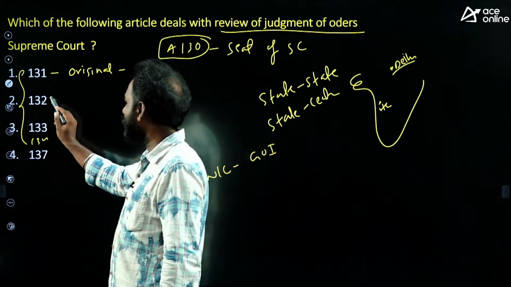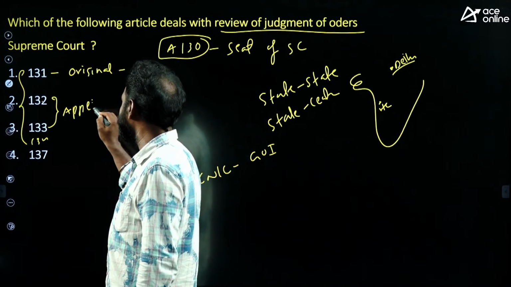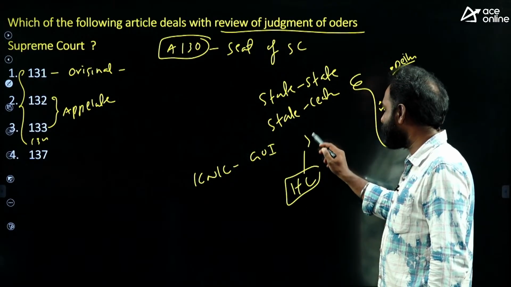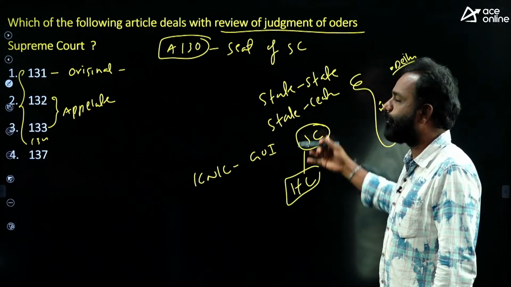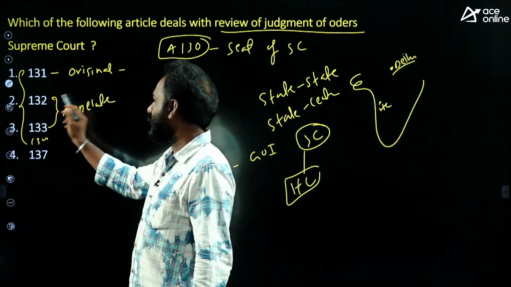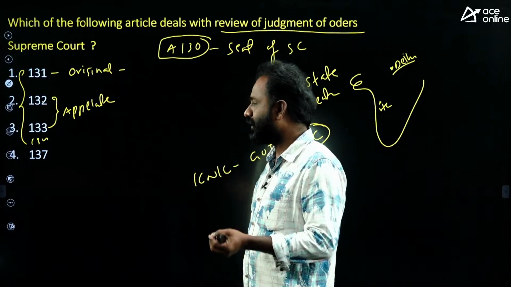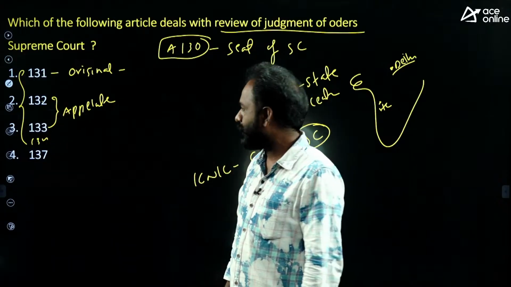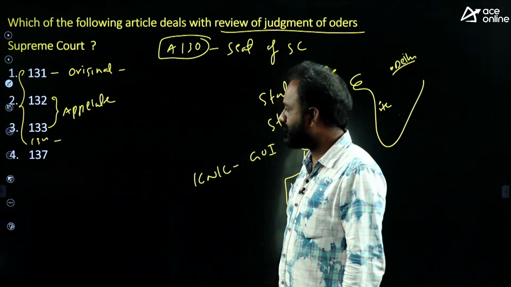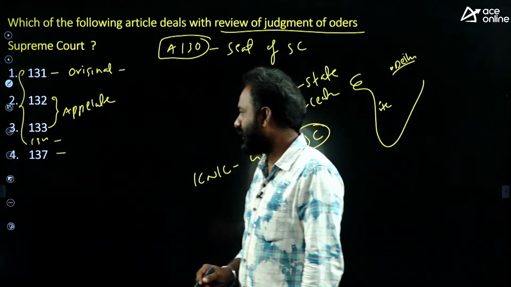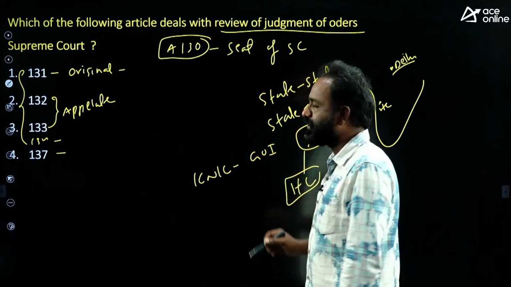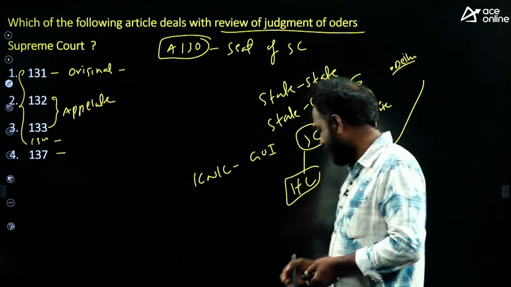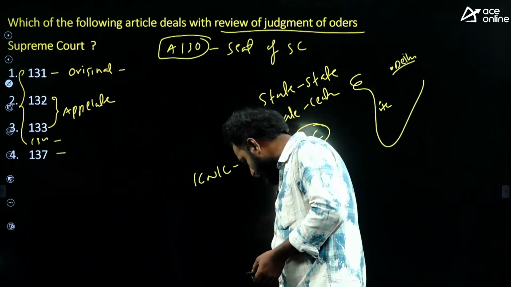And Articles 132, 133 talk about appellate jurisdiction. Appellate jurisdiction means, suppose the High Court has given a judgment, you can appeal in the Supreme Court. That is called appellate jurisdiction. So Article 132 talks about constitutional matters. Article 133 talks about civil matters. So these two are related to appellate jurisdiction. Article 134 is also the same thing. And Article 137 is nothing but review of judgments of the Supreme Court. So the Supreme Court can review its own judgment, that is called Article 137. Yes, Article 137, correct.